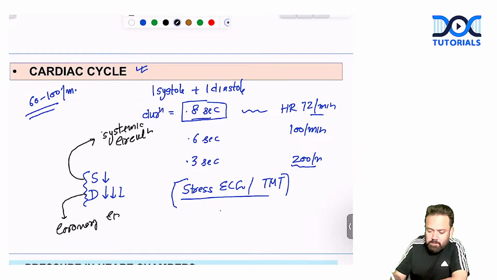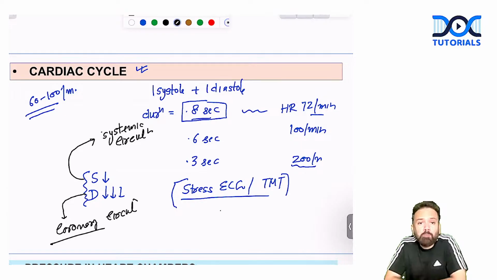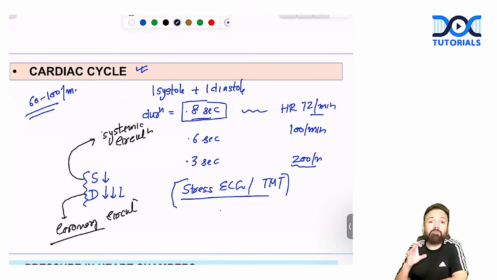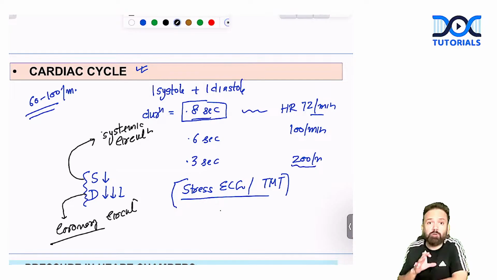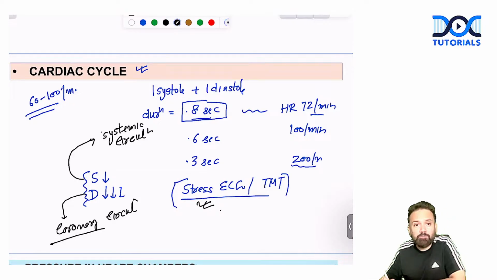If someone has hampered blood supply to the coronary circulation and does a treadmill test or exercise, the blood supply will be further reduced and he will start having some pain. So there is a hidden MI or hidden angina that can be seen in the stress ECG, or TMT test.